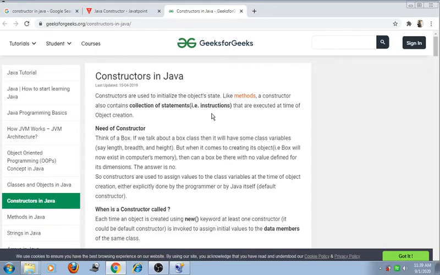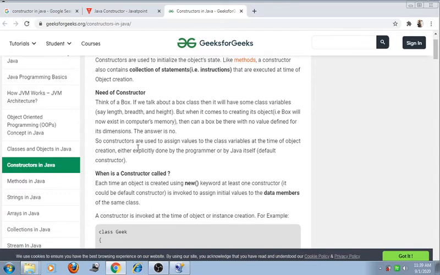So, what is the need of the constructor? Think of a box. If we talk about a box class, then it will have some class variables, say length, breadth and height of the box. But when it comes to creating its object, that is, the box will now exist in the computer's memory, can the box be there with no value defined for its dimensions?